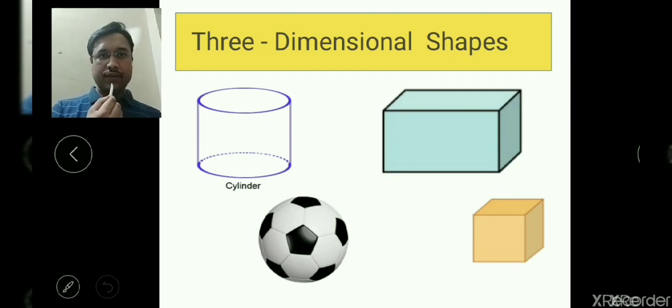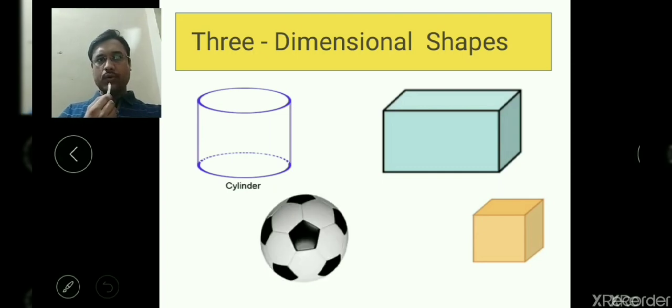Generally in two-dimensional figures we see the length and breadth only, but what is different in three-dimensional shapes is that here the three-dimensional figures have the height or the depth also. This is the third dimension here. In day-to-day life, we generally see such objects which have three-dimensional shapes. You can see that a cuboid, cube, cylinder, sphere, they all have three-dimensional shapes, meaning length, breadth and their height also.